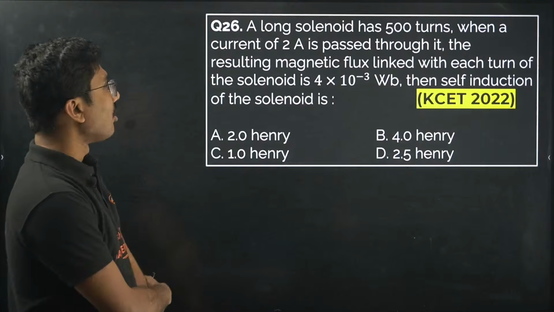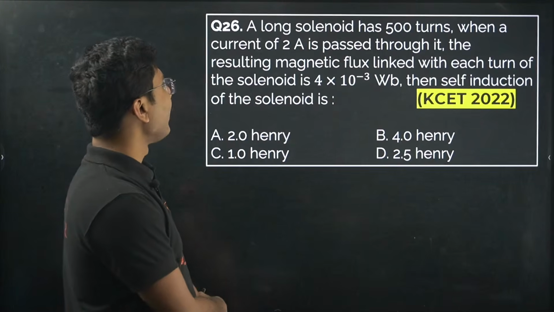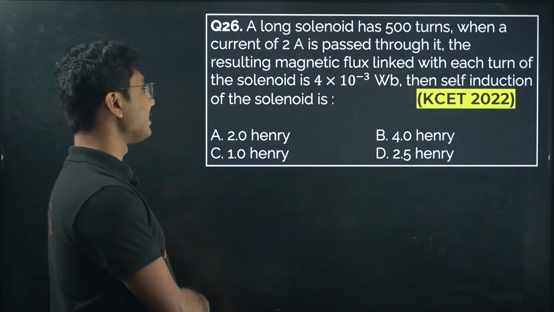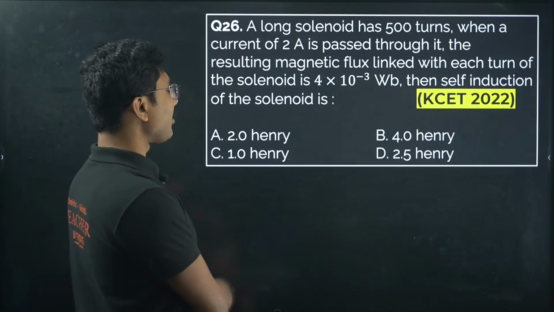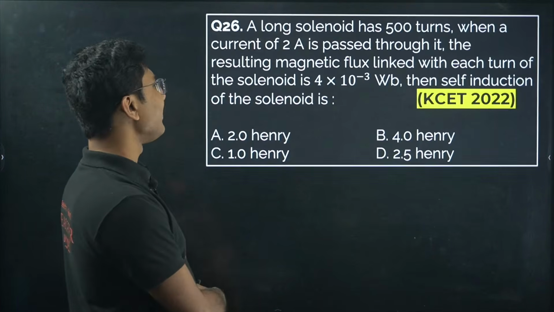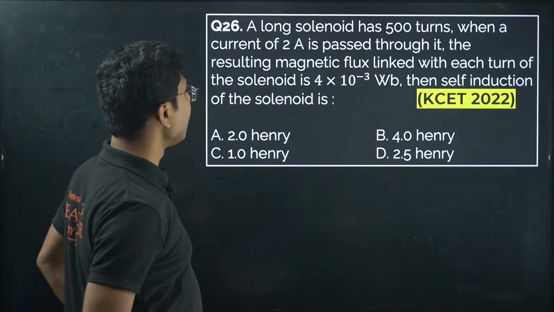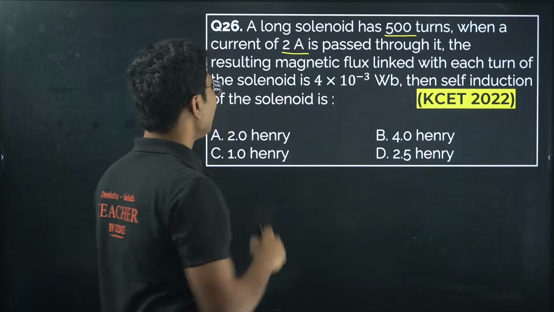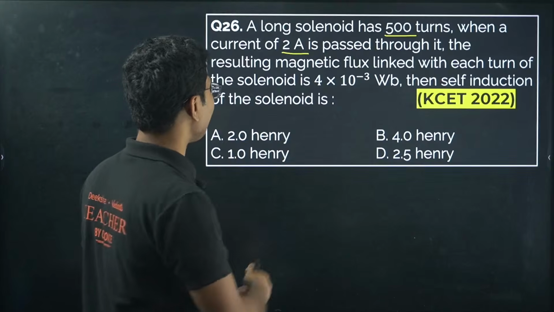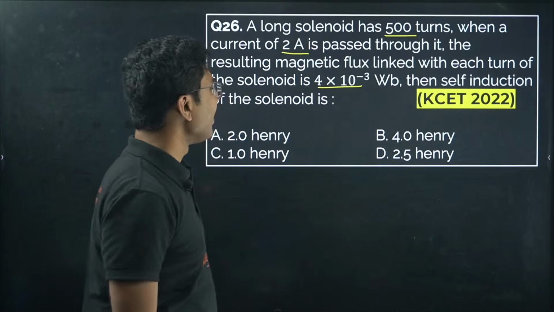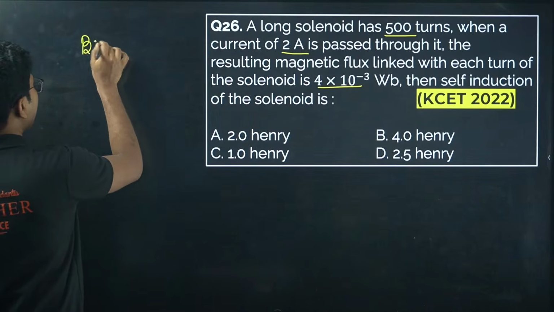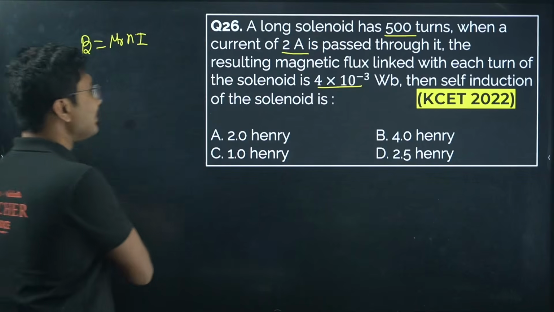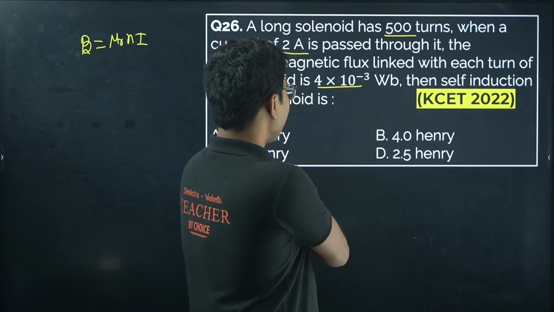Next question. A long solenoid has 500 turns. When a current of 2 ampere is passed through it, the resulting magnetic flux linked with each turn of the solenoid is 4 into 10 to the power of minus 3 Weber. Then the self inductance of the coil is. So here the number of turns is 500, the current passing through is 2 ampere, and the resulting magnetic flux linked is 4 into 10 to the power of minus 3 Weber. So we know that B equals mu naught Ni. Okay, mu naught Ni is the magnetic field.